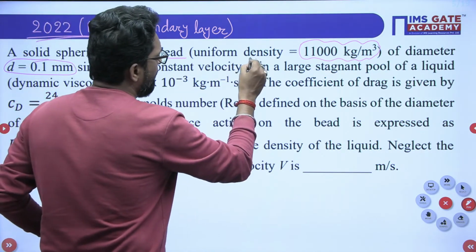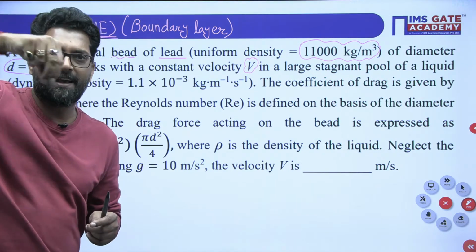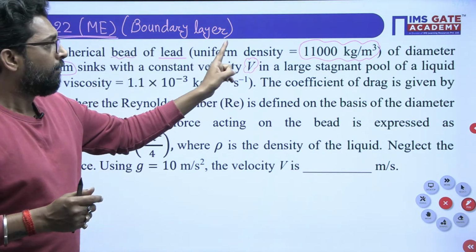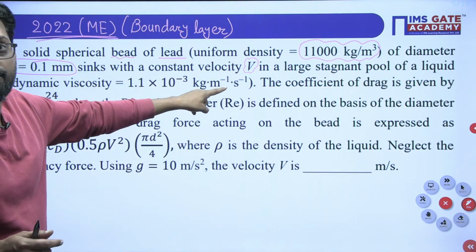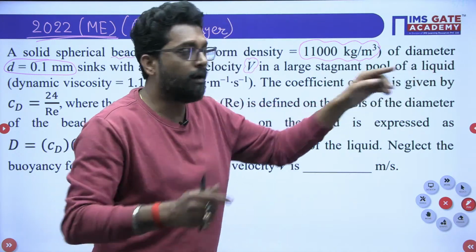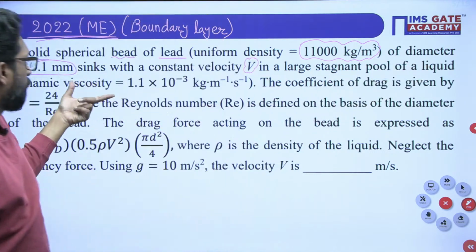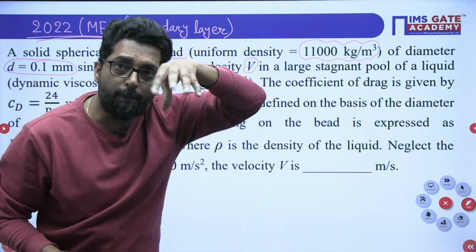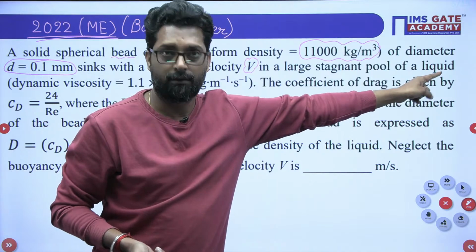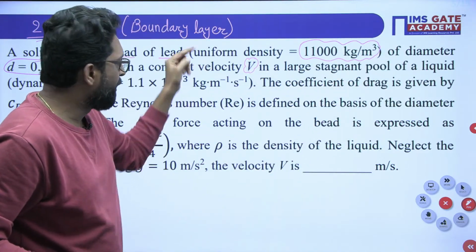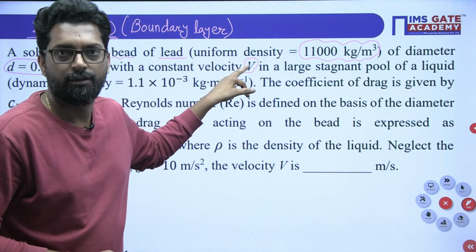That constant velocity is the same as the terminal velocity. That means there is a sphere, and you have to put the sphere in a stagnant pool of liquid of a given dynamic viscosity. That means there is a large amount of liquid with a given viscosity, and you simply drop this spherical ball into that liquid reservoir, and it will sink. That means it will move downward with a velocity v.